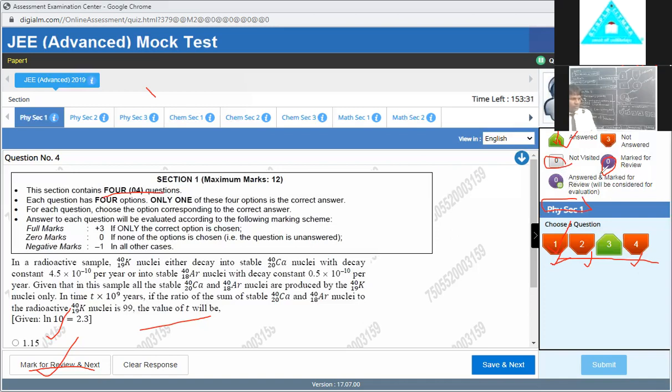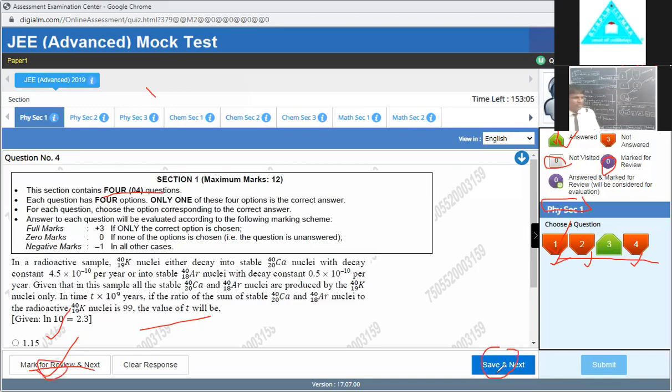After that, all these boxes contain the information of a single section. Similarly, all the sections appear here. When you click this section, all these things appear here. This is the total number of questions. Suppose here there are only 4 questions, but here 10 questions or 6 questions, then 6 questions appear here, all with the proper symbols. There are 2 symbols from this side and 2 symbols from this side.